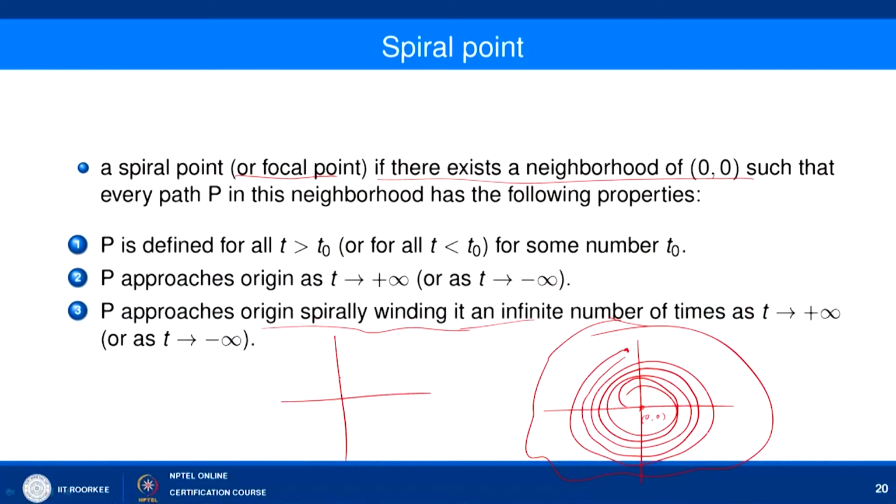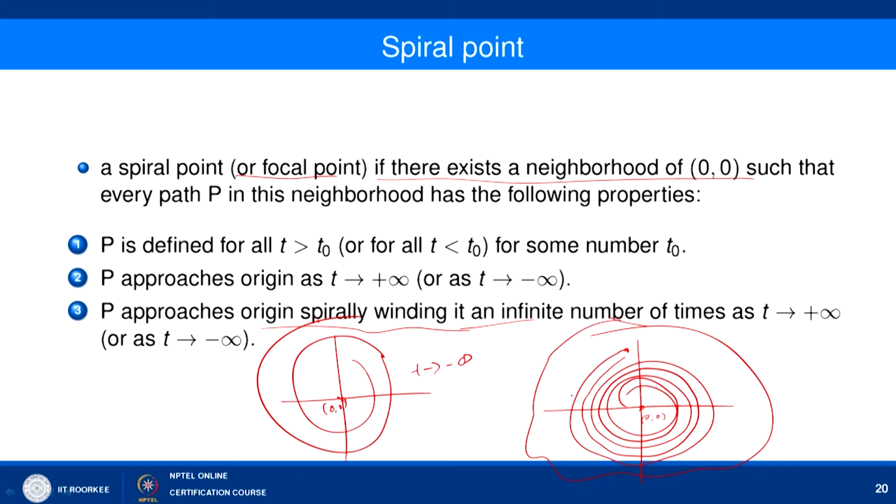Then in this case, this is one possible case, and there is another possible case like this. If we have this possibility, then we say that this path is entering 0 comma 0 as t tending to minus infinity.